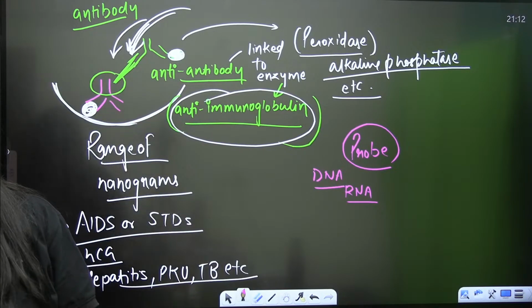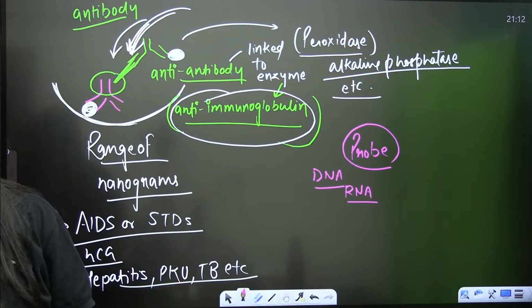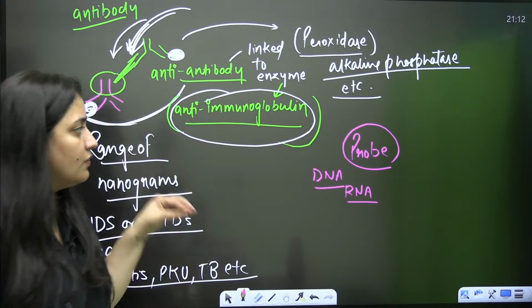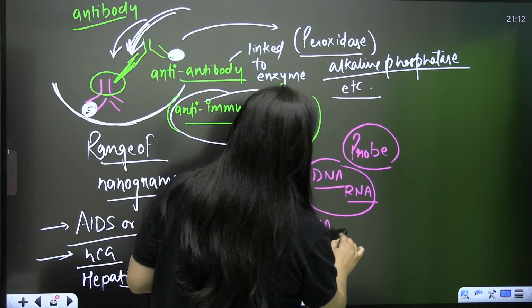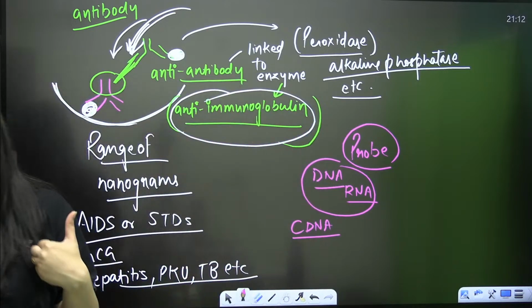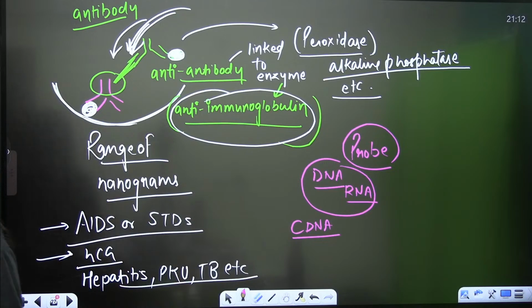If not, then again we'll get the result. When it is a probe, it is a single stranded DNA or RNA tagged with the radioactive molecule, allowed to hybridize with the complementary DNA, with the cDNA in a clone cell. Clear? And then it will be detected using radioautography.